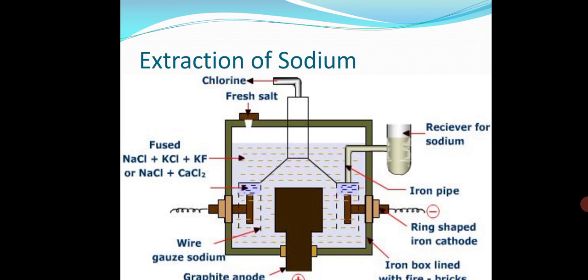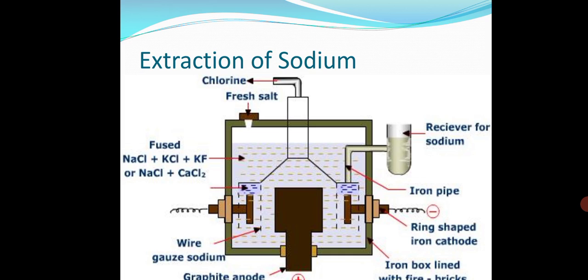So we are using this Downs cell for the extraction of sodium. This is known as the Downs cell, which is used for the extraction of sodium. Sodium is extracted from fused sodium chloride by the process called the Downs process. Now the difficulties encountered in this process: although sodium chloride is very cheap and abundantly available, the development of the Downs process for the extraction of sodium from fused sodium chloride was delayed for the following reasons.